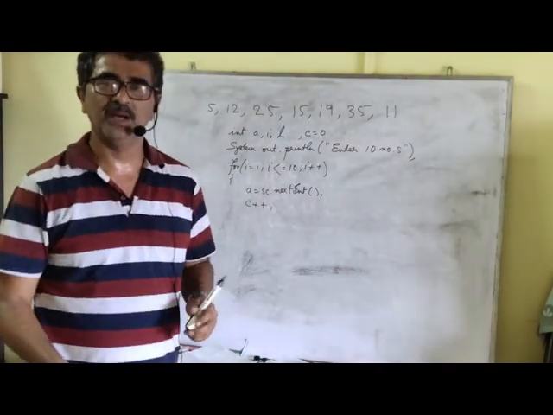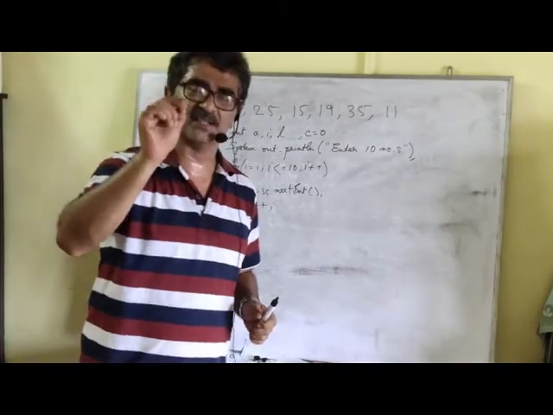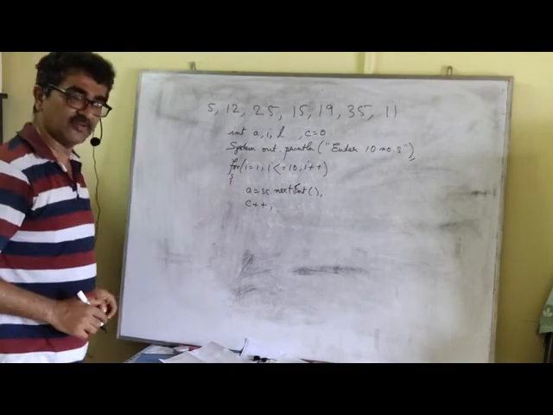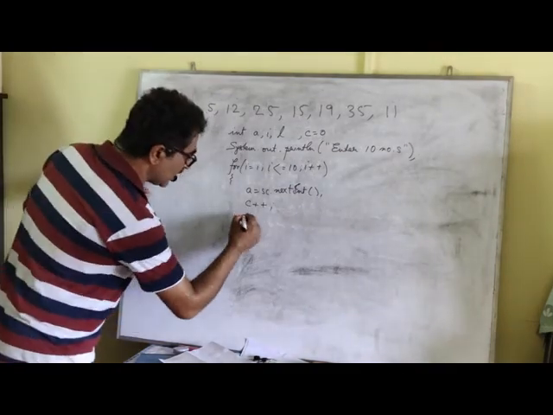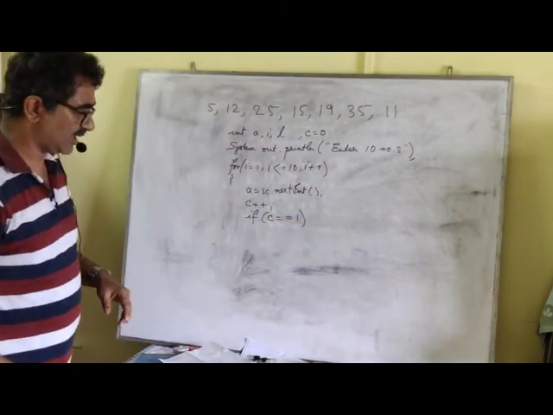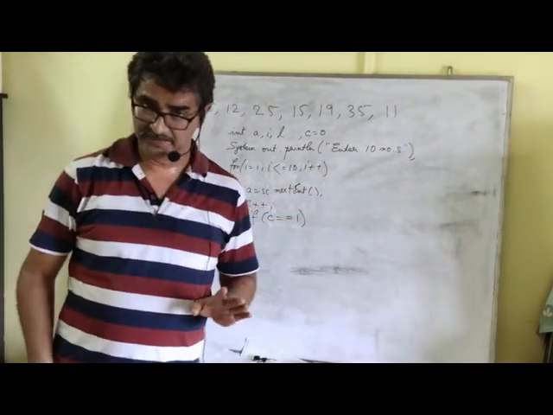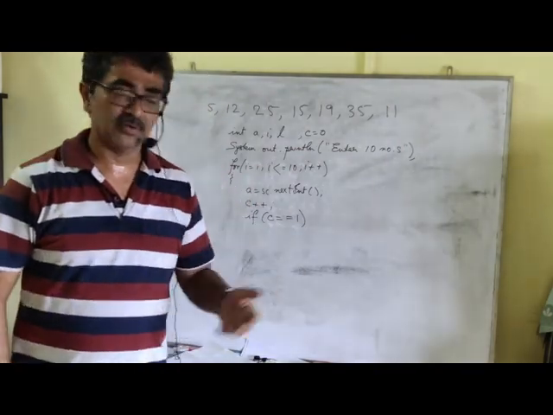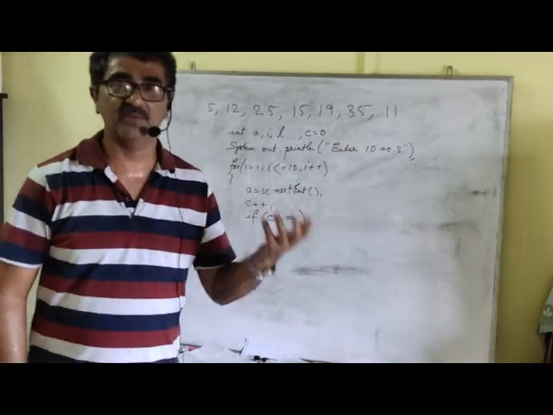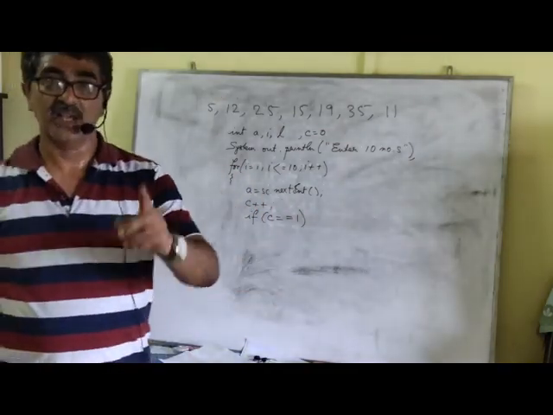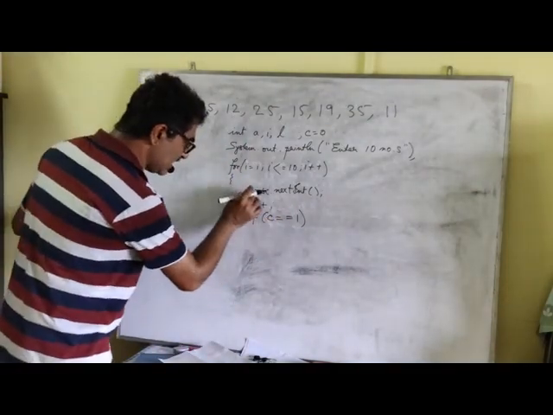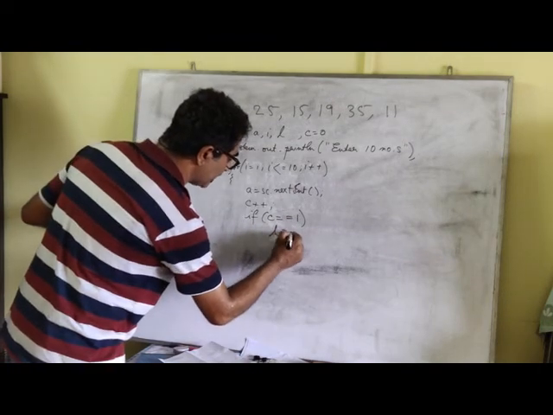And this particular number I am supposed to store in L. So this is supposed to happen only for the first time, when the loop iterates for the first time. That is, I want to store the value 5. So here what we do is, we put a counter and we put a check. If C is 1, so when will C be 1? C will be 1 only for the first time, because the subsequent execution of the loop will carry on increasing the value of C. So C will be 2 for the second time, C will be 3 for the third time. So like that you can carry on. What is important is, C will be 1 only for the first time. And for the first time, whatever is entered inside the variable A should be stored in variable L.